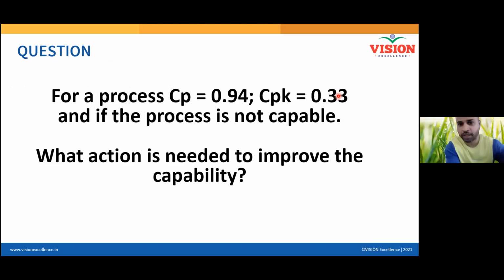Spread. CP should be increased to lower the spread or increase the process consistency. And CPK should also be increased so that the process shift is reduced. That means you have to do two things. One is move the process mean towards the target, the center, and reduce the variation. Move the mean and reduce the variation. Both are required. Hope all of you understood how to work with CP and CPK, right?